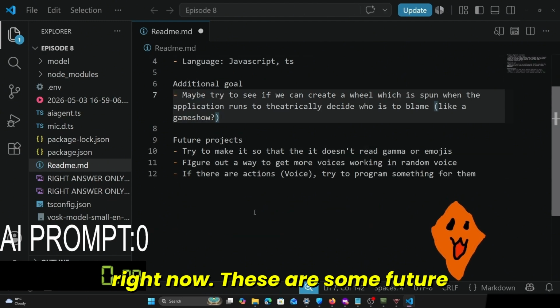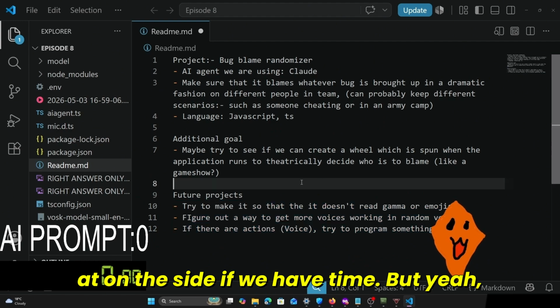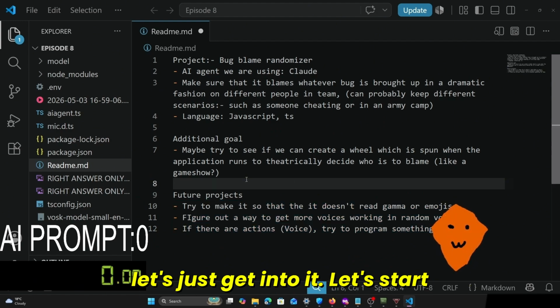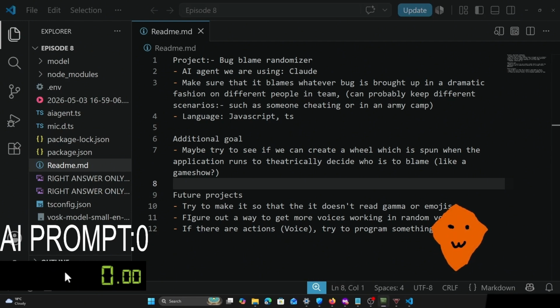These are some future project goals which I can take a look at on the side if we have time. But yeah, let's just get into it. Let's start working on it. Let me start my timer as well.